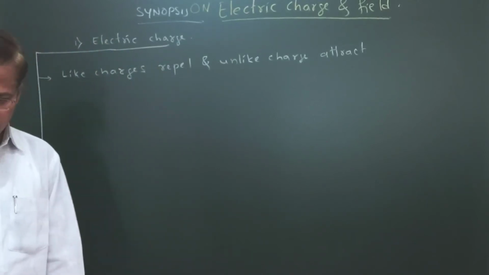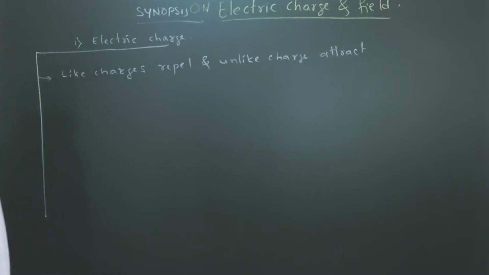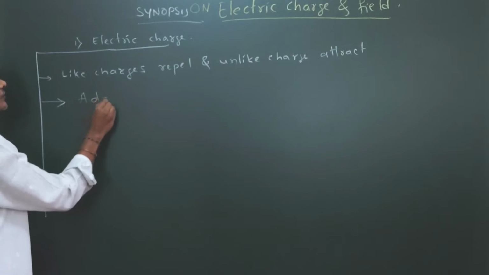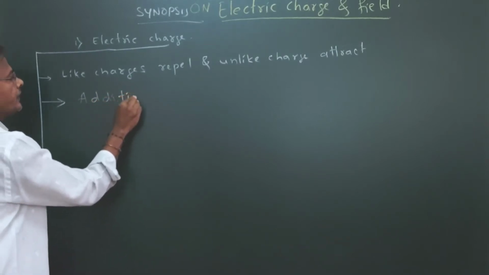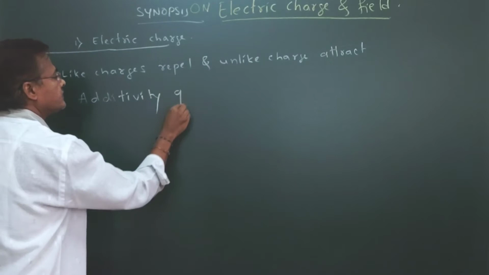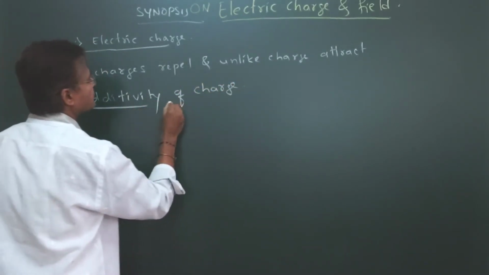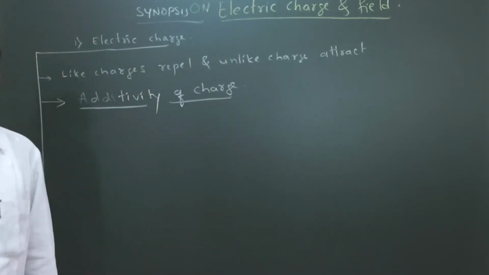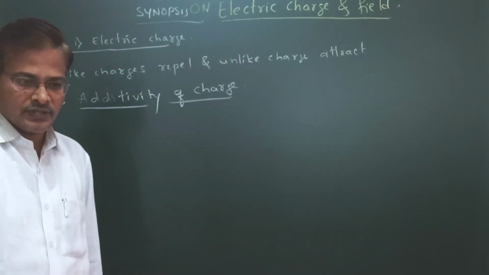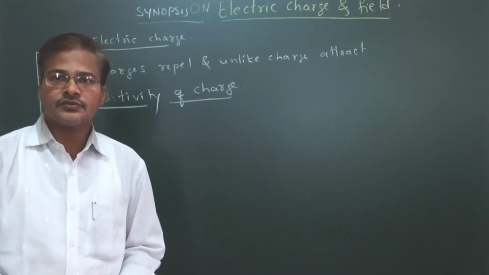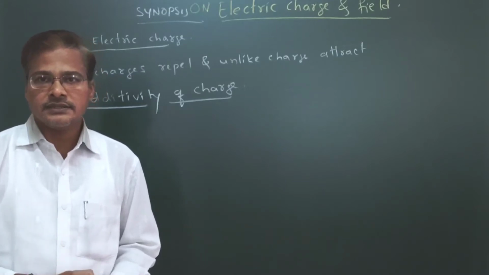The second thing we can understand is that it is additive in nature. So the second property is additivity of charge. Additivity of charge means that electric charge is a scalar quantity.